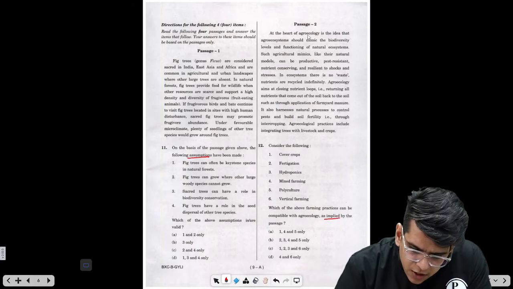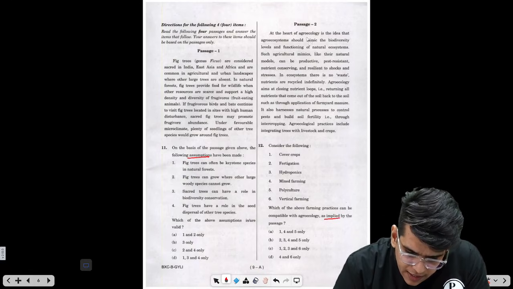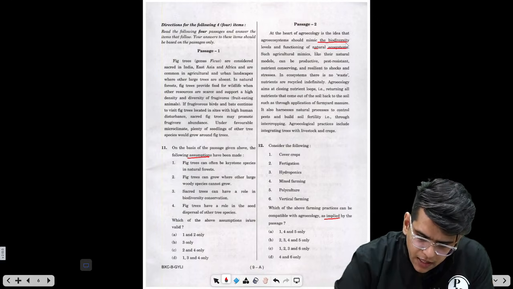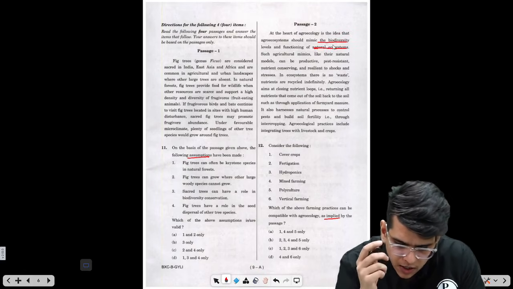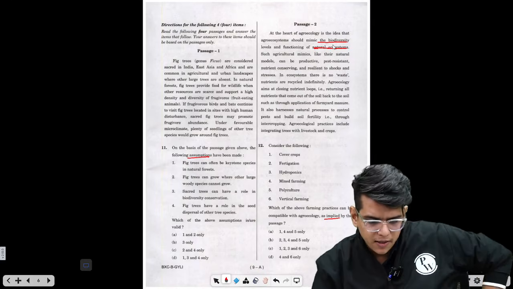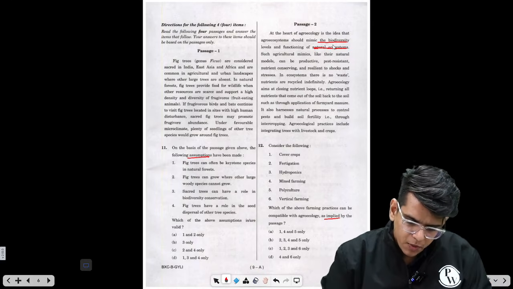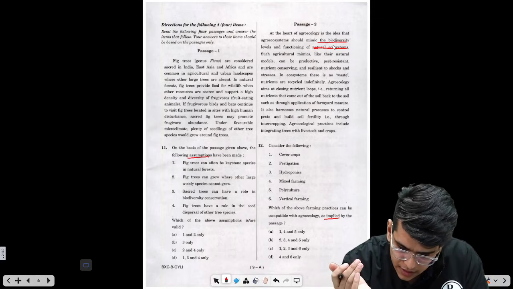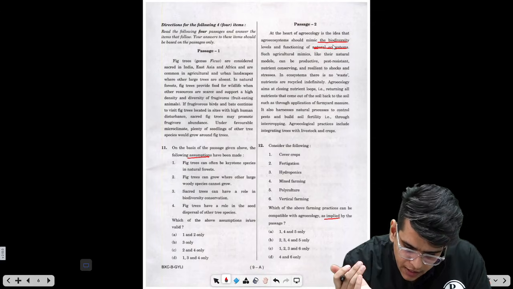So at the start of agroecology is the idea that agrosystems should mimic the biodiversity levels and functioning of natural ecosystems, right? So this is the basic definition. Such agriculture that mimics natural models can be productive, pest resistant, nutrient conserving, and resilient to shocks and stresses. In ecosystems, there is no waste, nutrients are recycled indefinitely.